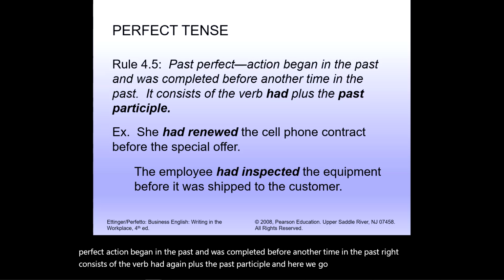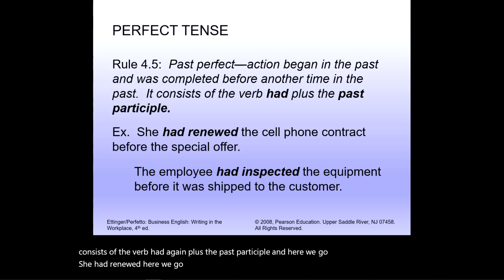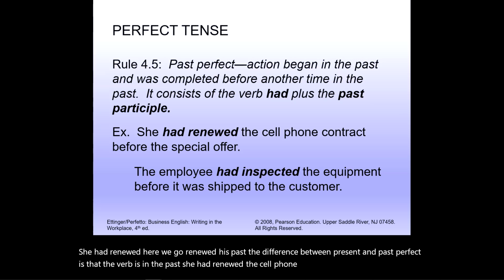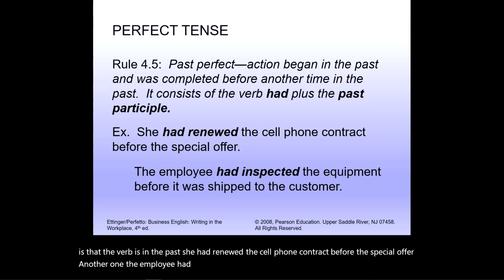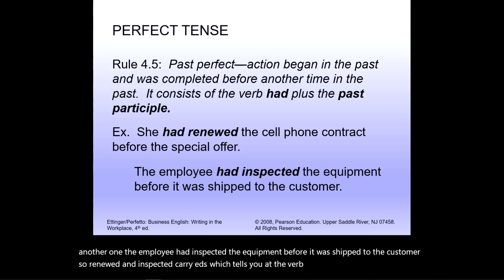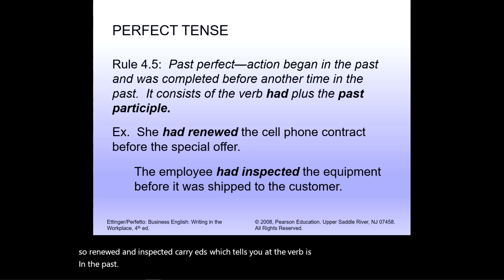She had renewed. Renewed is past. The difference between present and past perfect is that the verb is in the past. She had renewed the cell phone contract before the special offer. Another one: the employee had inspected the equipment before it was shipped to the customer. So renewed and inspected carry EDs, which tells you that the verb is in the past. So we have looked at present perfect and past perfect.